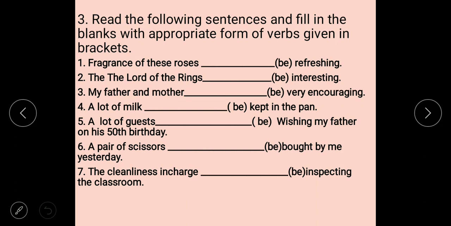The fragrance of these roses is refreshing. The Lord of the Rings is interesting. My father and mother are very encouraging.